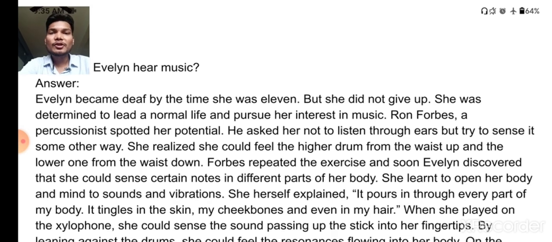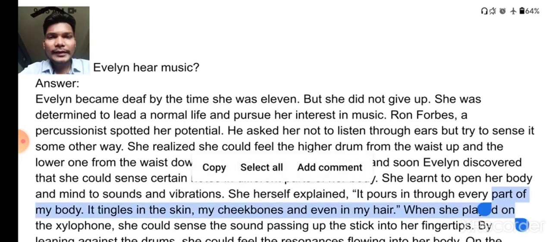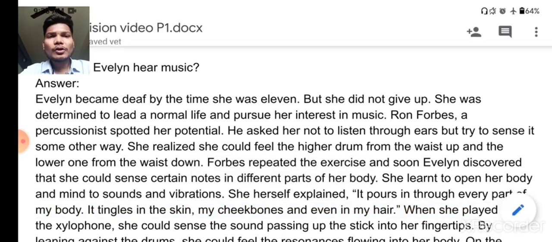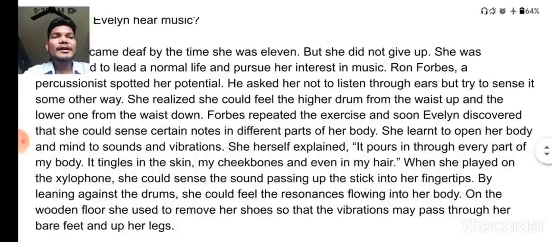The first is the introduction. He asked her not to listen through the ears but try to sense it some other way. She realized that she could feel the higher drum from the waist up and the lower one from the waist down. Forbes repeated the exercise, and soon Evelyn discovered that she could sense certain notes in different parts of her body.